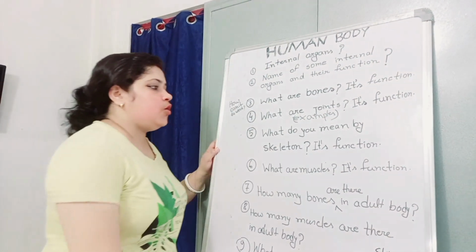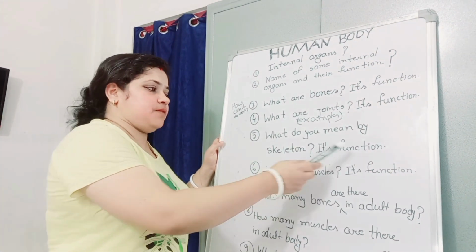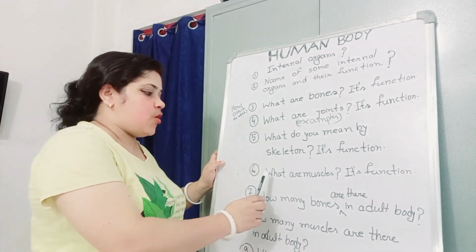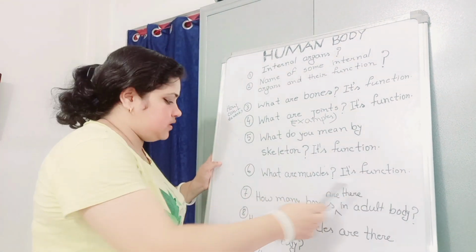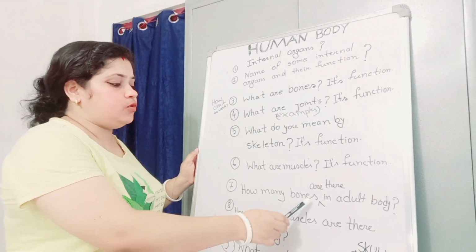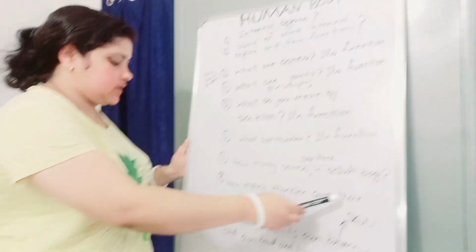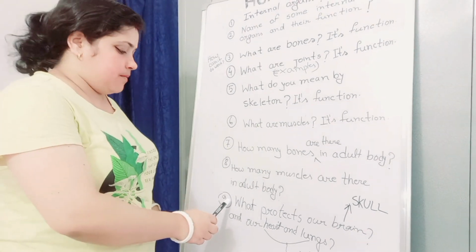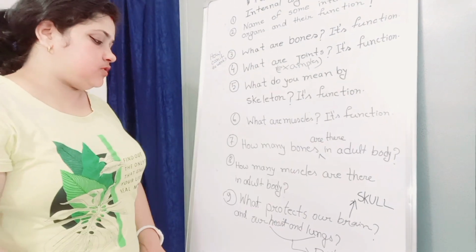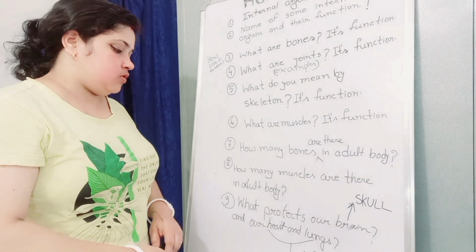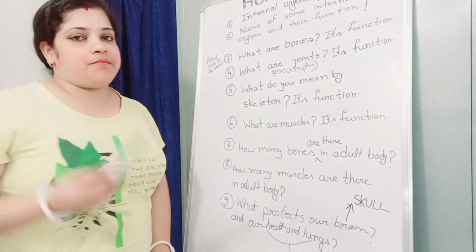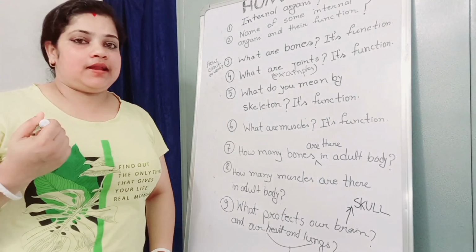Number 5, what do you mean by skeleton, its function? Number 6, what are muscles, its function? Number 7, how many bones are there in an adult body? Number 8, how many muscles are there in an adult body? And number 9, that is the final question. What protects our brain and what protects our heart and lungs.